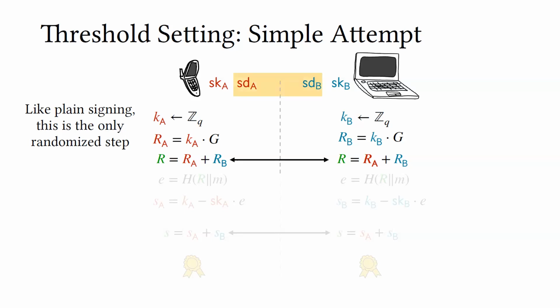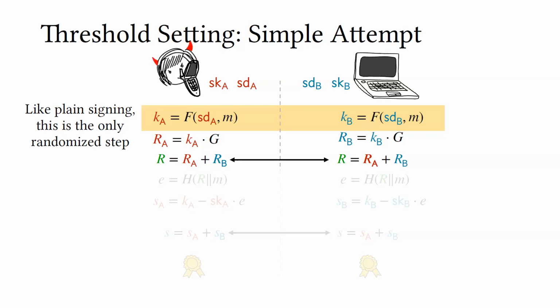So let's think of a simple way that we could de-randomize this two-party protocol. Both of the devices could pick their own PRF keys during key generation. And when the time comes to sign, they do the same thing as DSA, which is that they apply a PRF on the message that they want to sign to derive their nonces. And then they exchange their nonces and continue with the protocol.